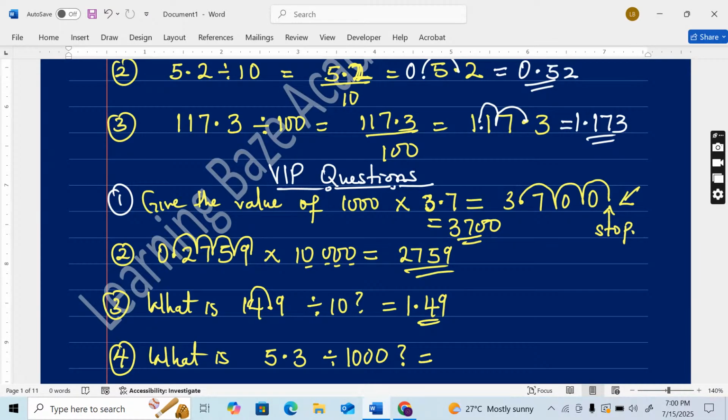Post your answer in the chat, everyone. What is 5.3 divided by 1000? At the countdown of 5, 5, 4, 3, 2, 1.